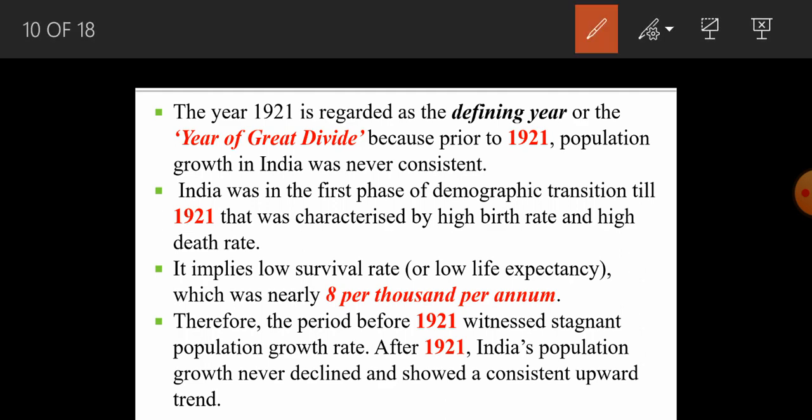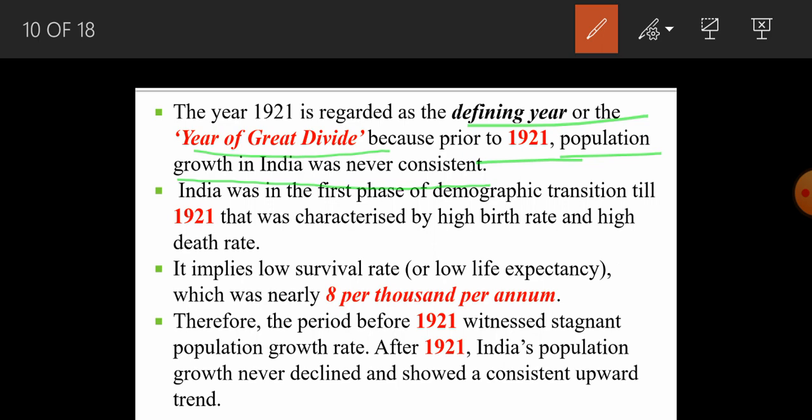As far as the year of great divide is concerned, which year was it? Yes, very good, 1921. The year 1921 is regarded as the defining year, or the year of great divide, because prior to 1921 the population growth in India was never consistent. Why is this year a great divide year?